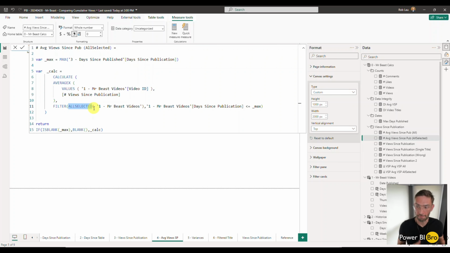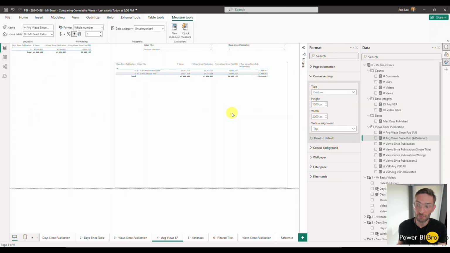It's a little bit deeper in DAX, but there's inner context and outer context, or inner query and outer query. Within the query and all this stuff that's happening, ALLSELECTED says we're going to allow the outer things that are happening in the report, like filtering, to impact this and filter it out. So instead of saying here's every video, it's only going to give 2 because I've picked 2. Those are the calculations for average views.